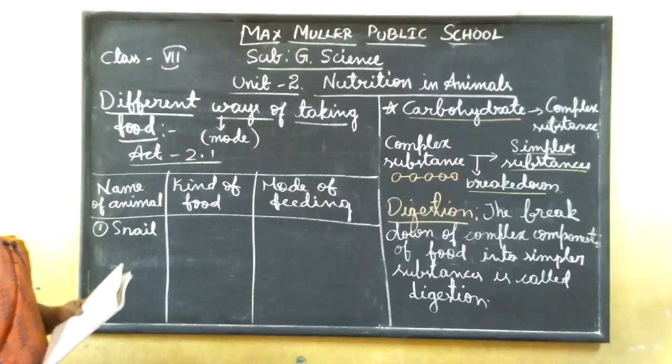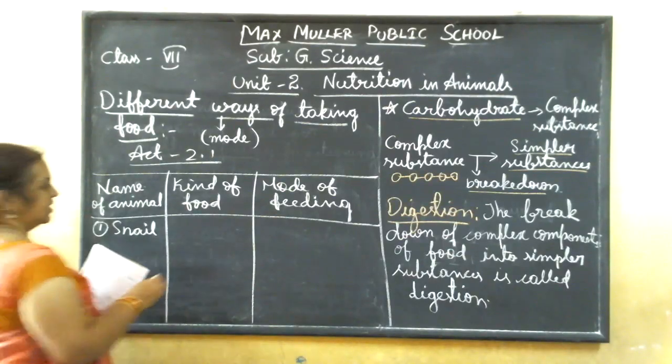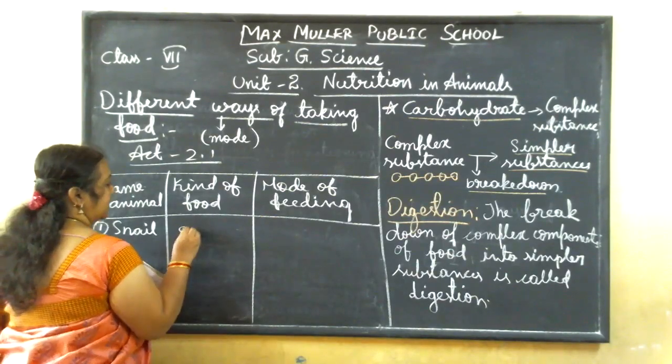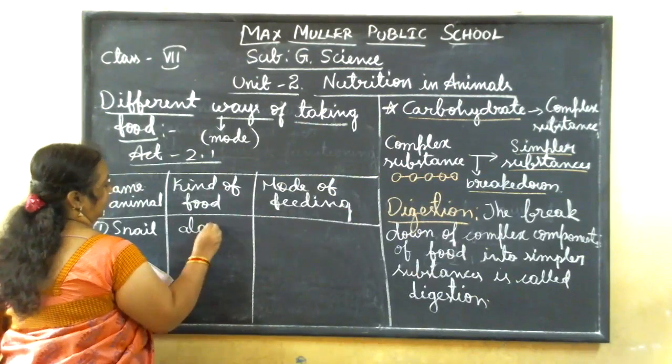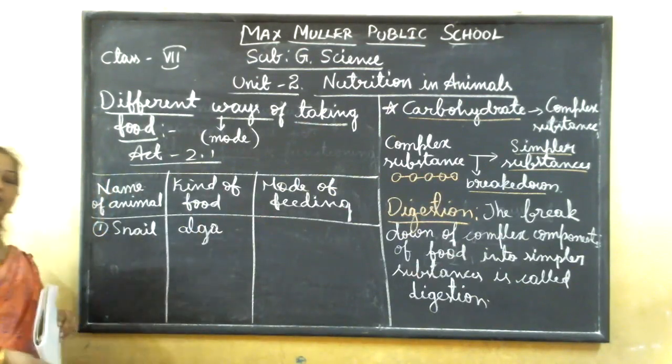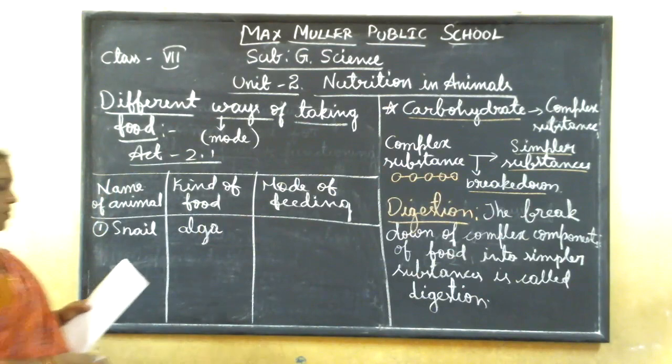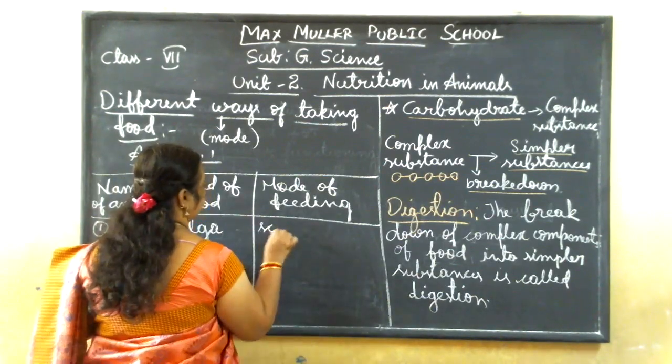Okay, so what is the food it is eating? Usually it is eating algae. Okay, so in what way is it eating? Okay, so it is scraping the food.